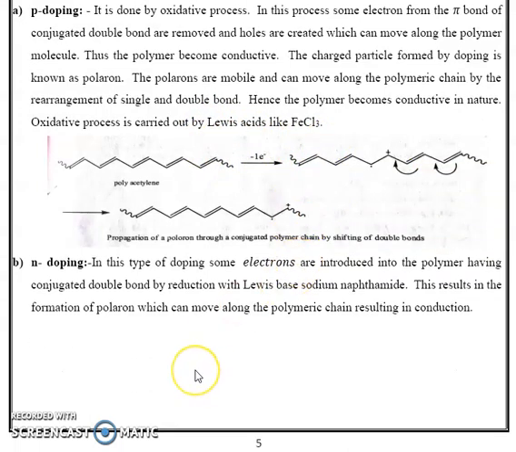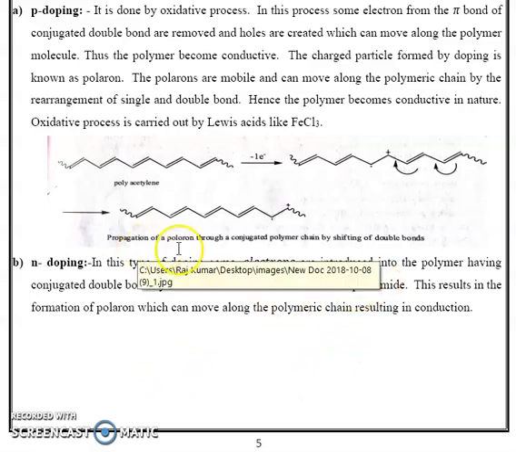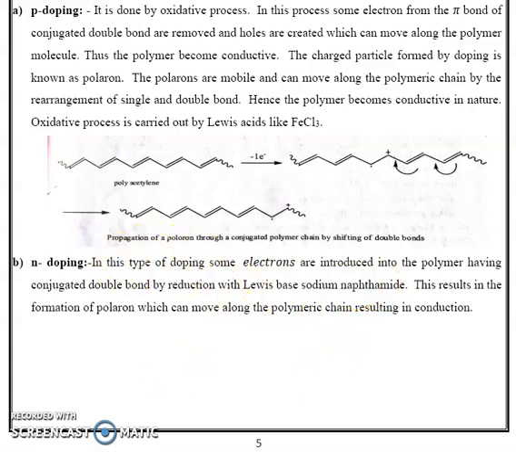Next, n-doping. N-doping is a reductive process. Reduction means some electrons are introduced into the polymer chain. In this type of doping, some electrons are introduced into the polymer chain.